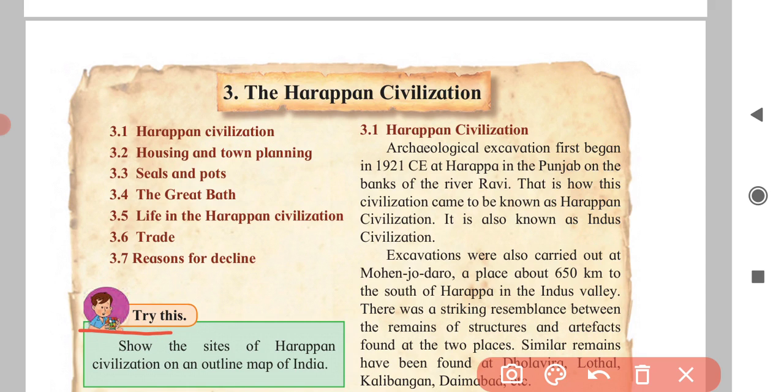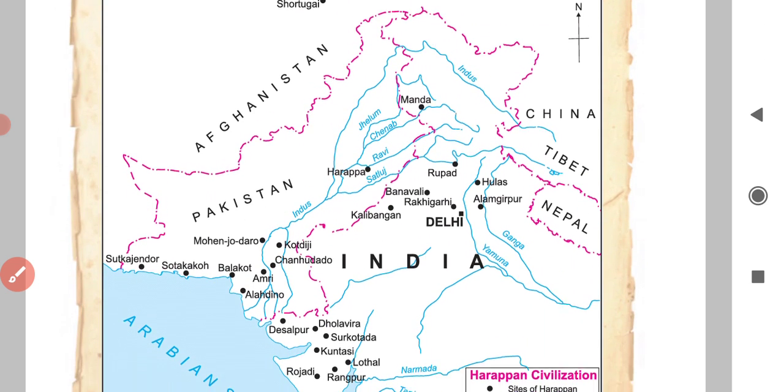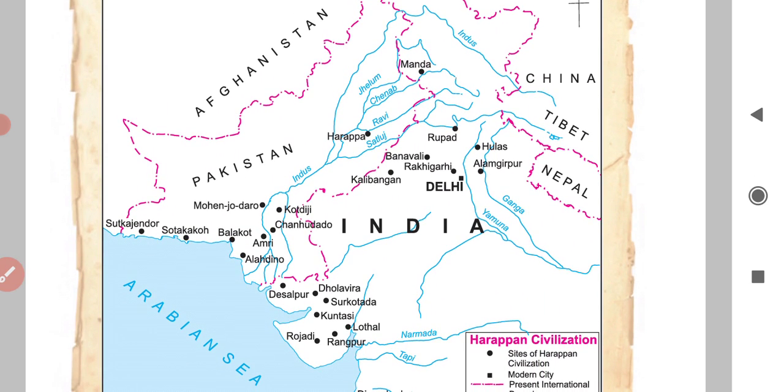Show the sites of Harappa civilization on an outline map of India. Here the question is given. Let's solve this question. It's very easy. This is the map of India, and the question is: show the sites of Harappan civilization on the outline map of India.